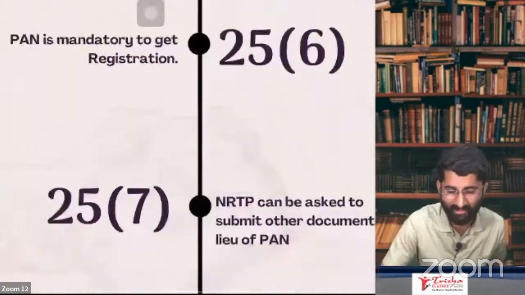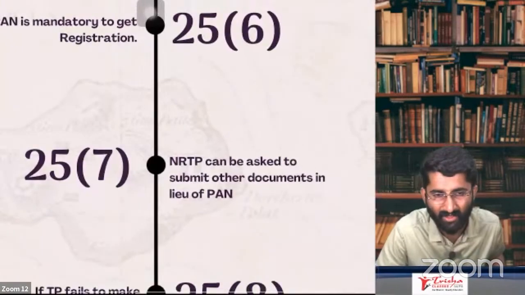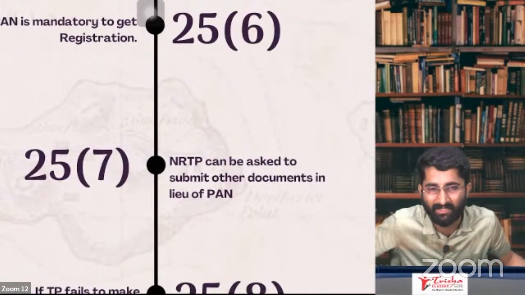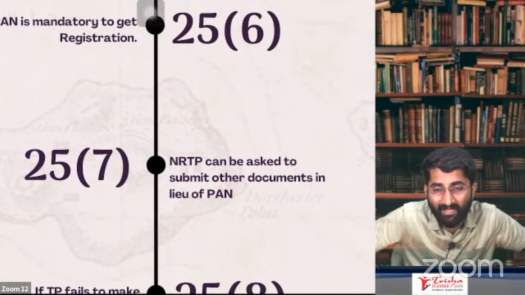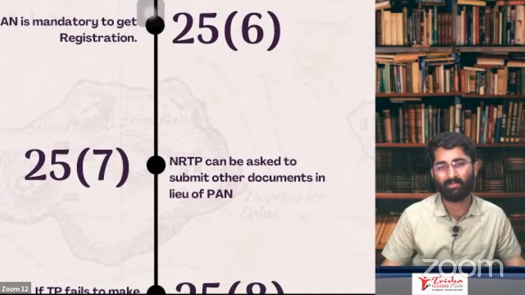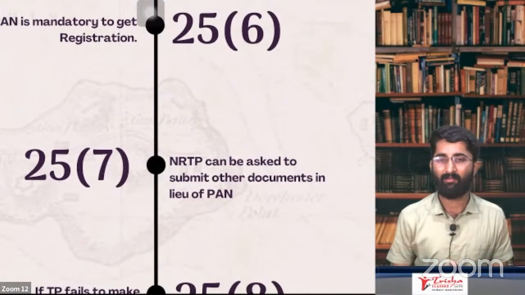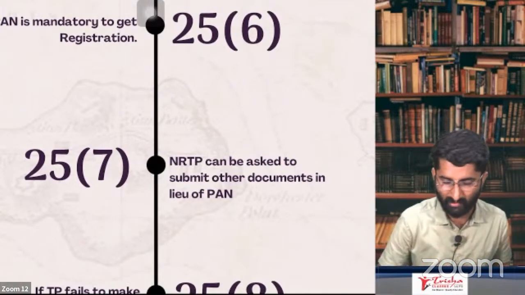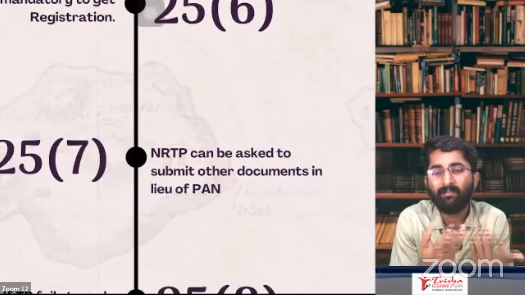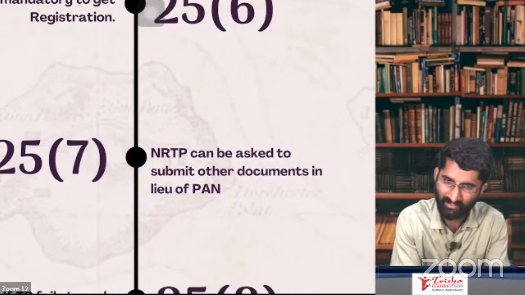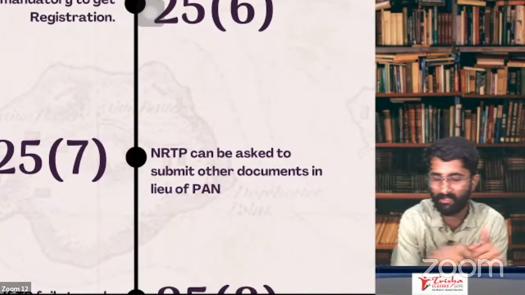But section 25(7) says, sir, I am an NRTP, a non-resident taxable person. In that case, am I required to take the registration by giving a PAN? I don't have a PAN, sir. What to do? Don't worry. If you don't have a PAN, then you have to submit some other documents, for example your passport. Give the passport in lieu of PAN, and you will get the registration.